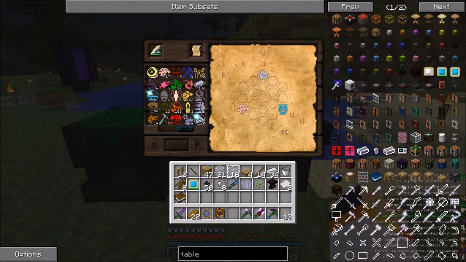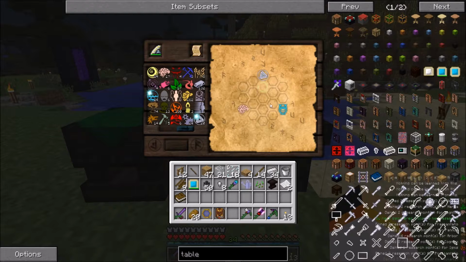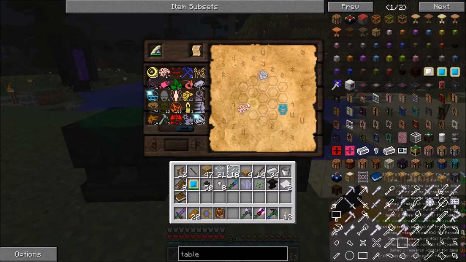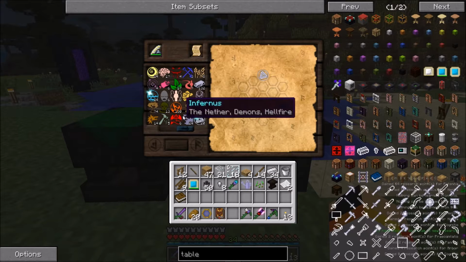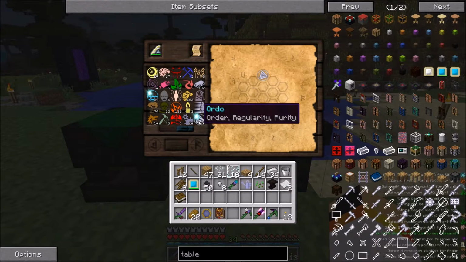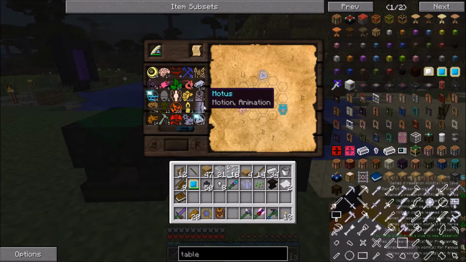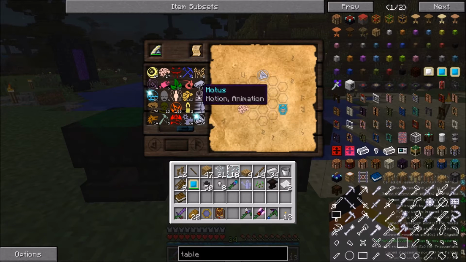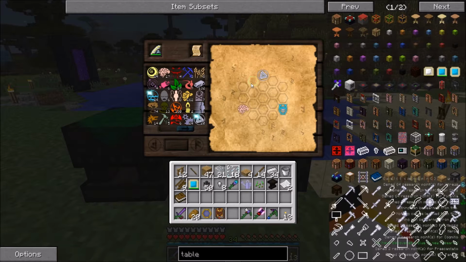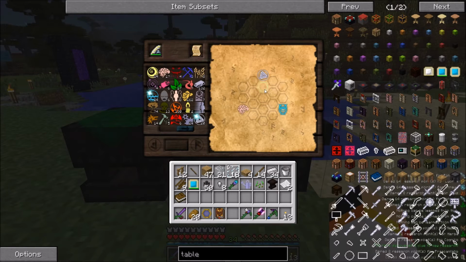We have Cognito, Ordo, and Census. I just happen to know their names, so it's good for that if you can remember them. So we now have to join them through connections by placing certain things here. For instance, ordo and air, I believe, go to make light, so I can... that's actually incorrect. There's other things that work. So like you would place them there, and it would cause them to join.